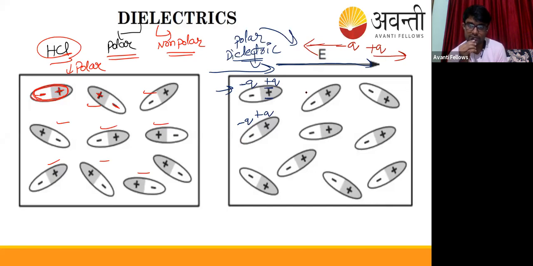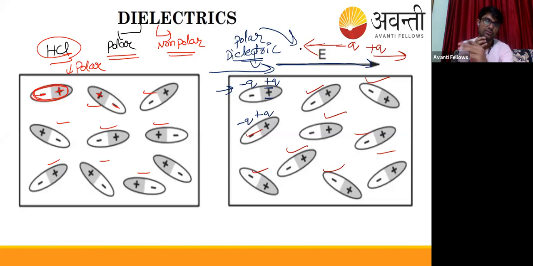So this will happen for all these polar atoms, for this also, this also, this also. So what I did first, I took a dielectric polar material, each polar atom having its charge separation, the center of positive charge separated from the center of negative charge. Then I kept this dielectric material in an electric field. In both cases, since there are charge separations on these polar atoms, the electric field will influence it, and there will be a separation in the charges.